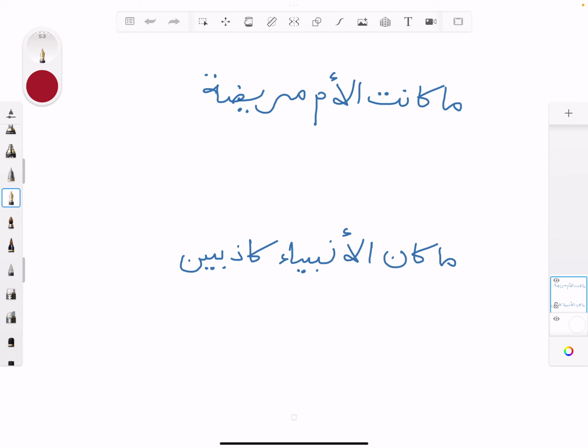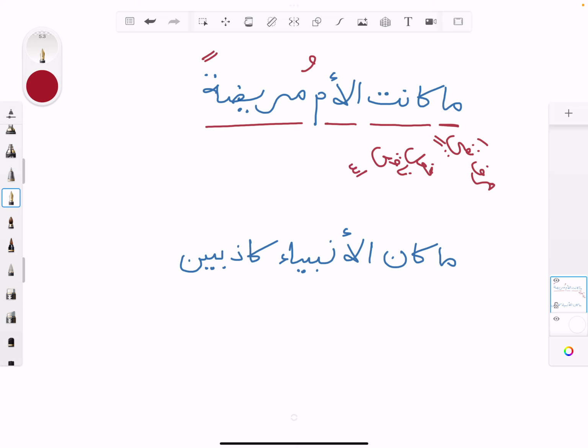So ما كانت الأم, one dhamma because of alif lam. مريضة. ما كانت الأم مريضة. So let's do the tarkib for this. We know that we need to separate it all out. Ma here is what we call harfu nafyin, as we've done in previous videos. Kanat is the fi'lun naqisun. And then al-ummu is the ism of kana, which is marfu.